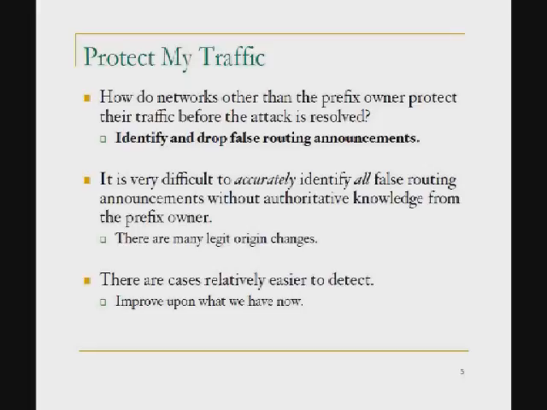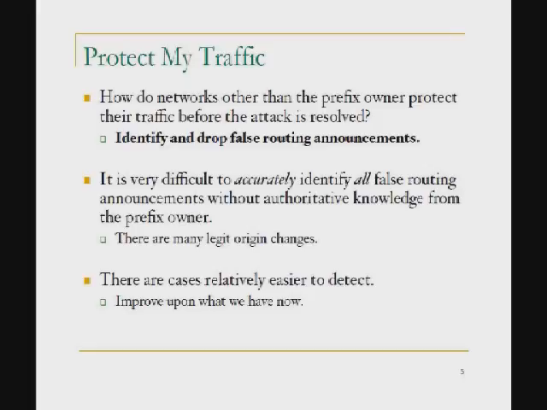A straightforward answer is, what if I can identify those false routing announcements and just throw them away? I don't take that false path. I don't send traffic towards the attacker. But as we know, there are a lot of legitimate reasons for a prefix to change its origin. So for another network, not the prefix owner, given a BGP routing announcement, it is very difficult to tell whether this origin change is legitimate or not.